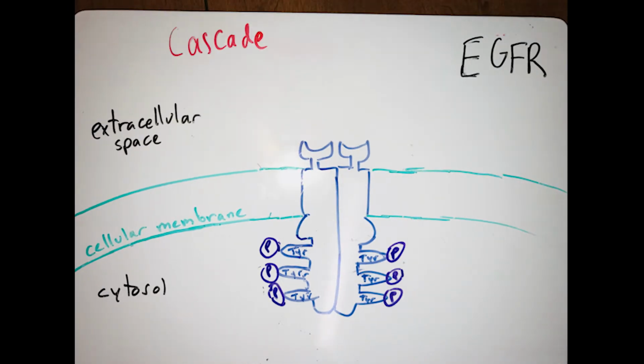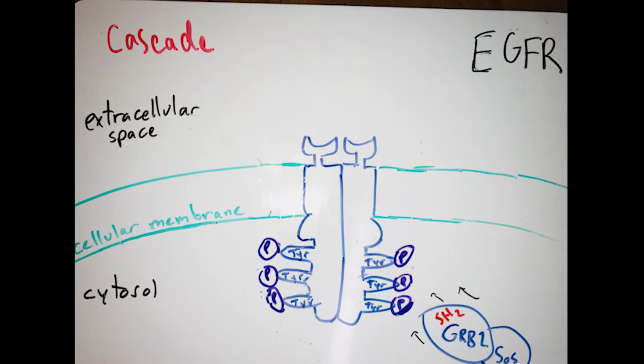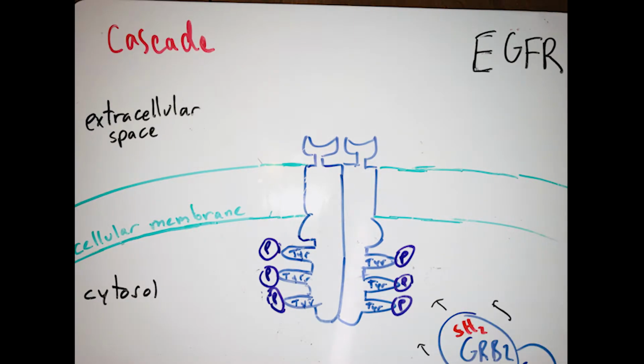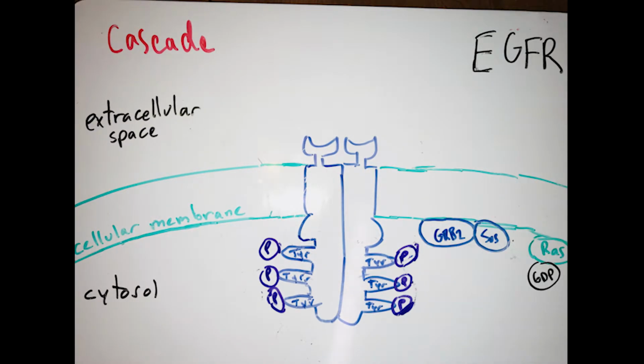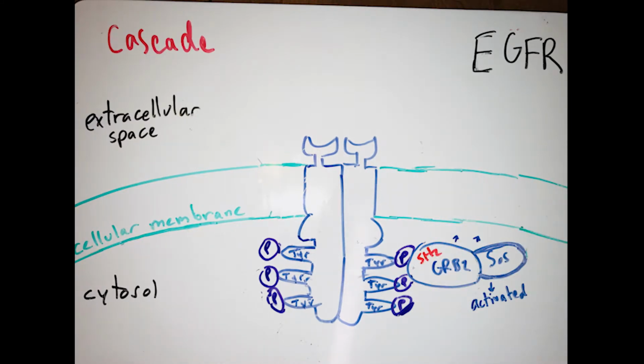In the signal cascade, cytosolic proteins recognize the phosphotyrosine containing binding sites through recognition domains such as the SH2 domain. A complex of GRB2, which contains an SH2 domain, and SOS binds to their receptor. A phosphate group is added to GRB2's side chain, changing it from a hydroxyl group to a phosphate group. SOS becomes activated, and the complex is translocated to the membrane in close proximity with RAS.